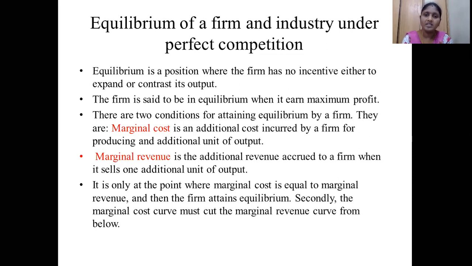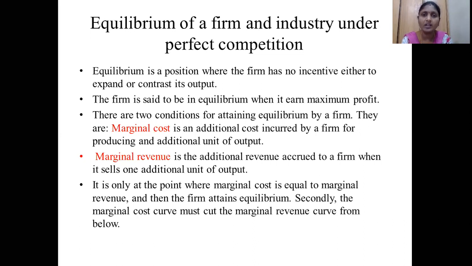Every firm is producing some output, which means they are generating some supply for performing the sale of goods. Here it is a position where the firm has no incentive, either to expand or to decrease from that position. That means it is a position where they are getting good profits.